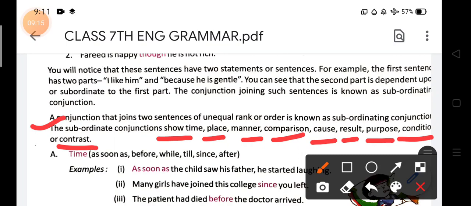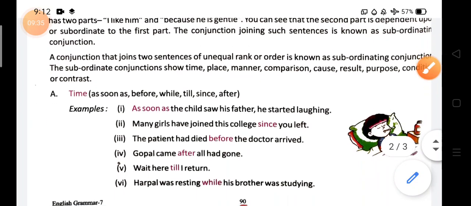So these points you will keep in your mind, because whenever we talk about subordinating conjunctions, they can show a lot of things such as time, place, manner, comparison, cause, result, purpose, condition, or contrast. So all these things we will understand through the examples.